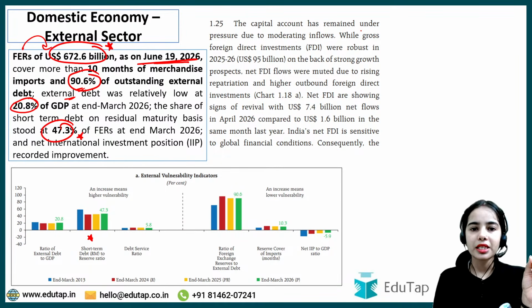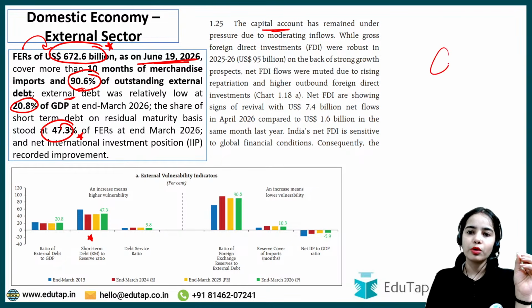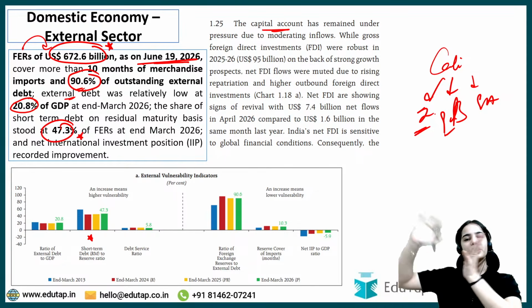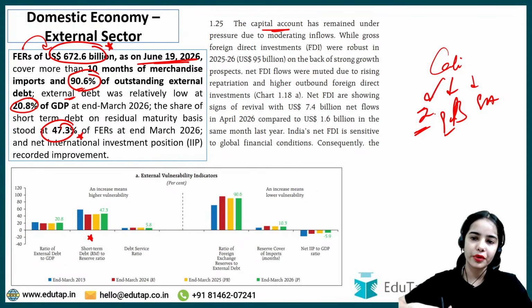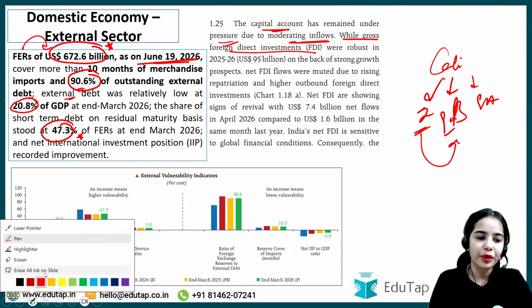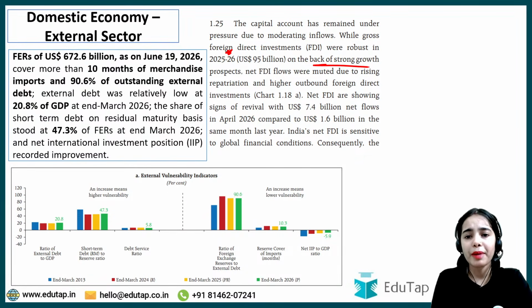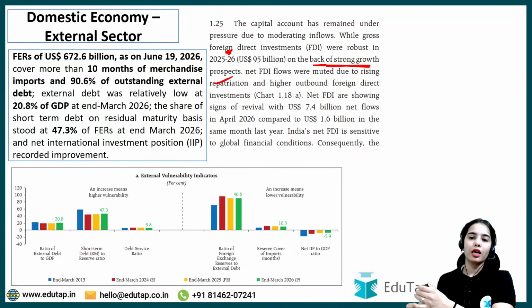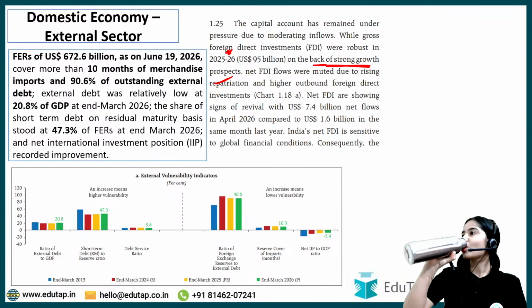Now the capital account has remained under pressure. The capital account includes investments, borrowings, and external assistance, that is, the investments that we are doing in other countries, or other countries are doing in ours. The capital account has remained under pressure due to moderating inflows. While gross foreign direct investment was robust in 2025-26 on the back of strong growth prospects, net FDI flows were muted due to rising repatriation.